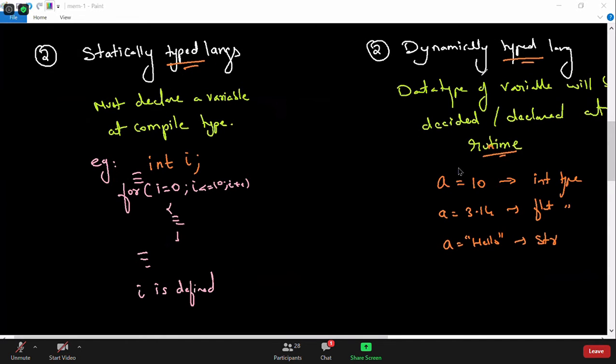But dynamically typed languages, like Java, JavaScript, Ruby, Python, do not require the data type of the variable to be declared. It will be done at runtime. That is what we discussed about statically typed versus dynamically typed language.